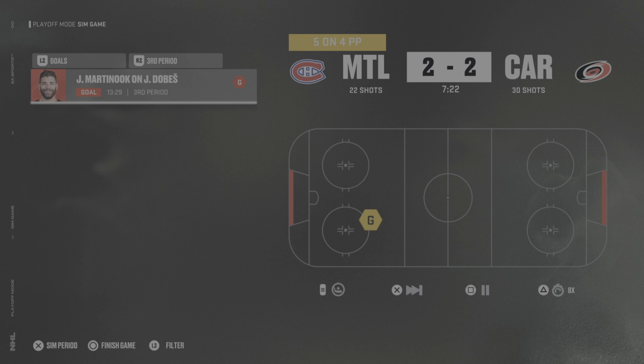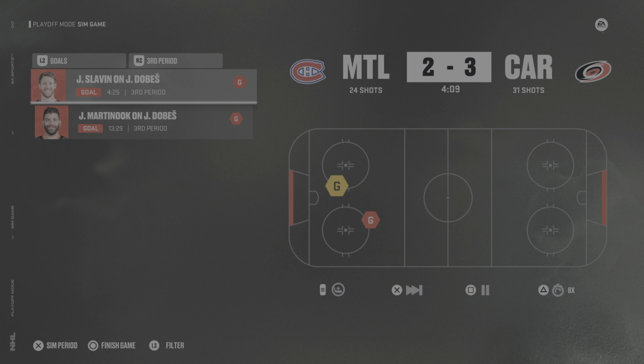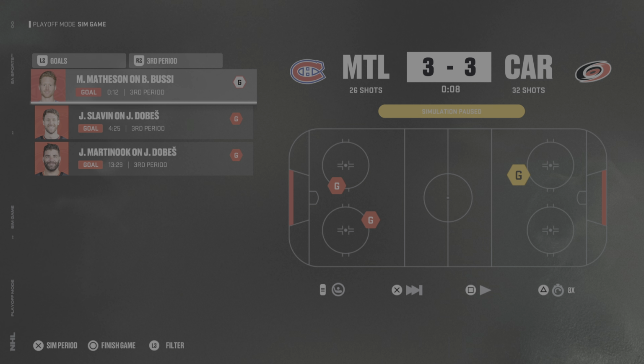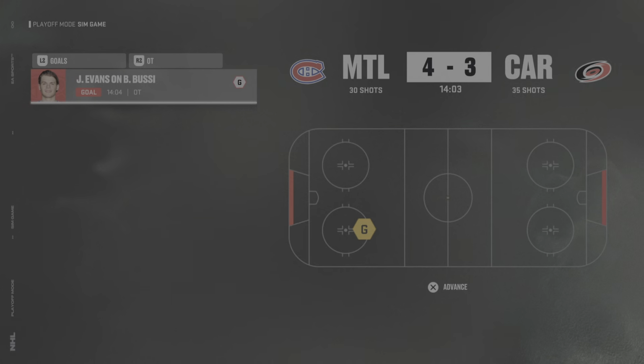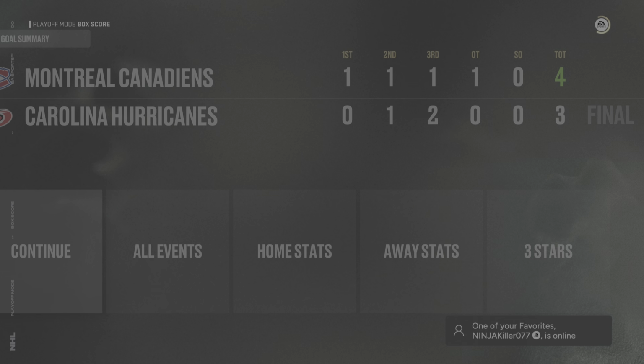And time is ticking again. Montreal's on the power play. It doesn't look like they got a shot there. And Carolina scores with 4:25 left to take the lead. And Montreal scores with 12 seconds left to send it to overtime. Woo. Montreal on the power play in OT. They do not capitalize. Keep going. Time is ticking. And Montreal scores to take the 4-3 win there.